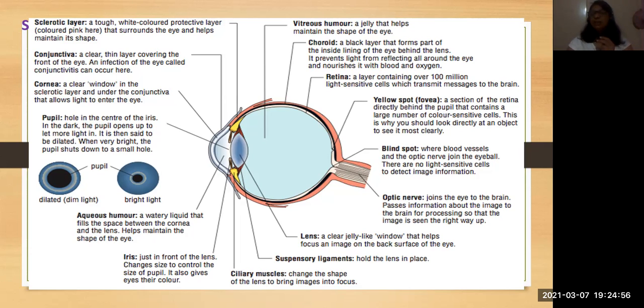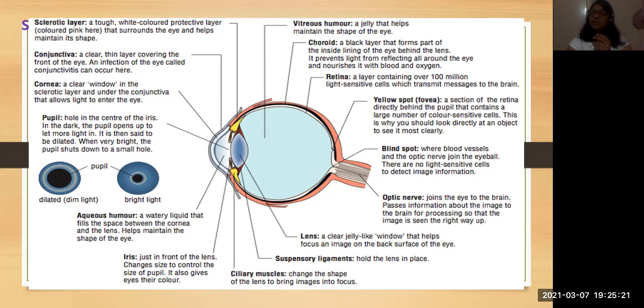Then the third part of the eye that is very important is called the retina. This is the inner layer. First one is the sclera, the outer. Second one is the choroid, the second layer. The third one is the inner layer of the eye. And the retina consists of how many? 100 millions of light sensitive cells. That means receptors.